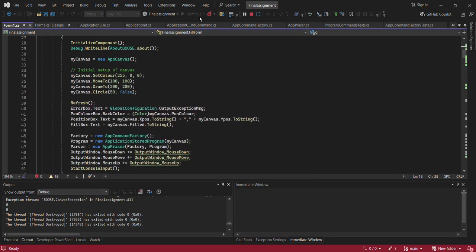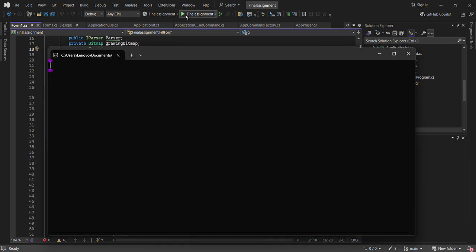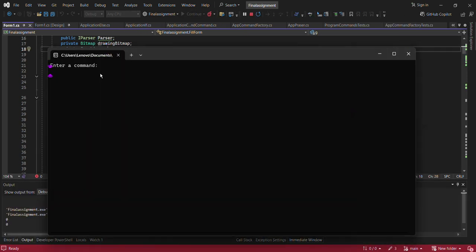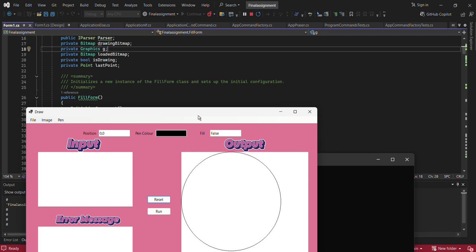Sorry for that. Now let's try running it again. Now reset this. Now move to 200, comma 200. Now circle 200. Now you can see our circle has been generated using the console thread.